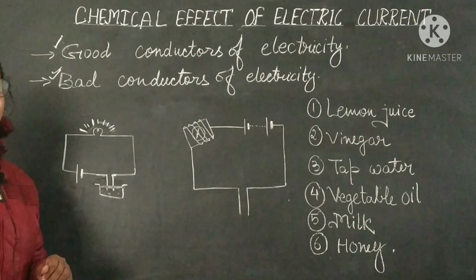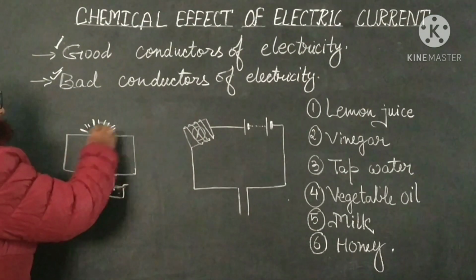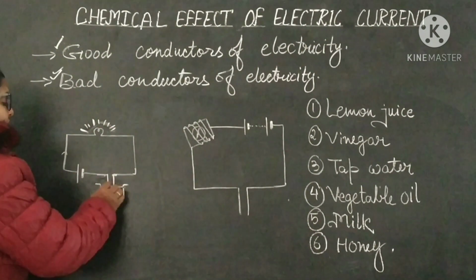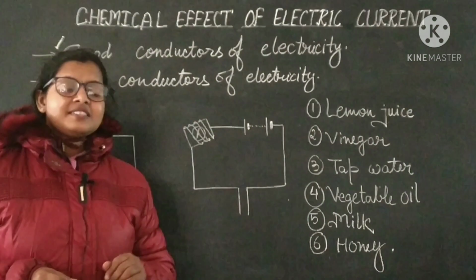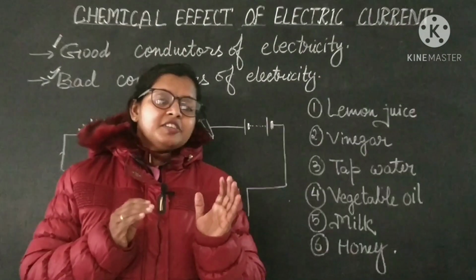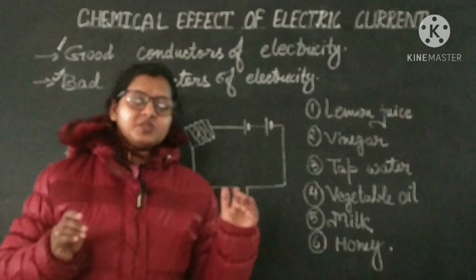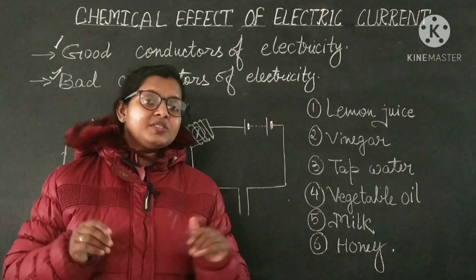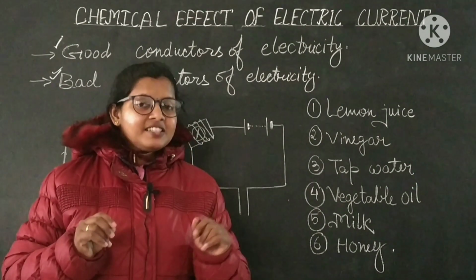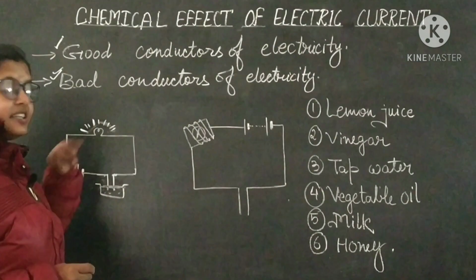So if the lemon juice, or any liquid, is conducting electricity, it means the circuit is complete. Current is moving from here to this one, and the circuit is complete. As a result, the filament of the bulb you used will get heated due to the passing of electric current, and due to the heating effect of electric current, the filament will shine and glow. So that will glow.